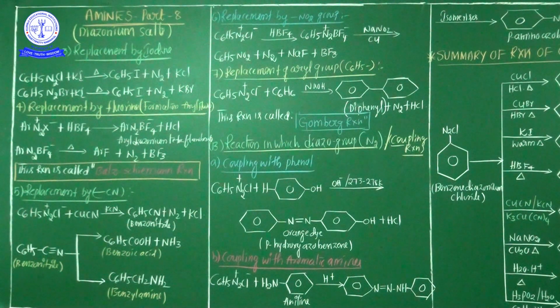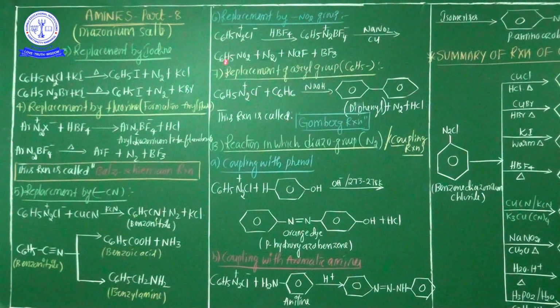Now instead of HBF4, benzene diazonium chloride treated with nitrous acid, hence nitrobenzene is also liberated. Instead of HBF4, meaning tetrafluoroborate, you can use HNO2, nitrous acid, easily to liberate nitrobenzene, additionally nitrogen gas and HCl.